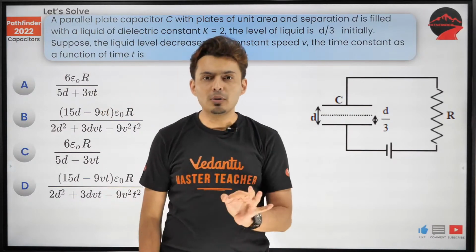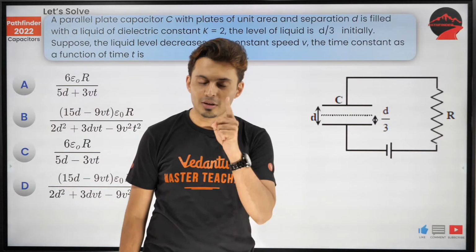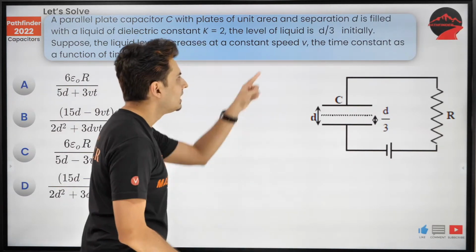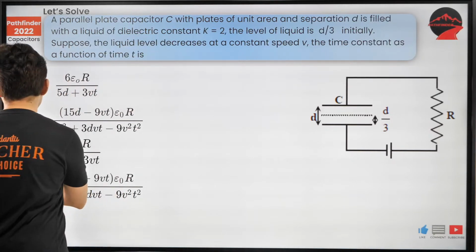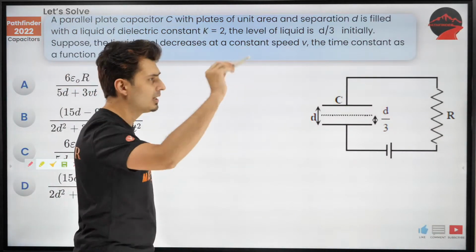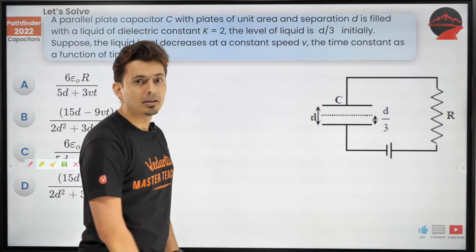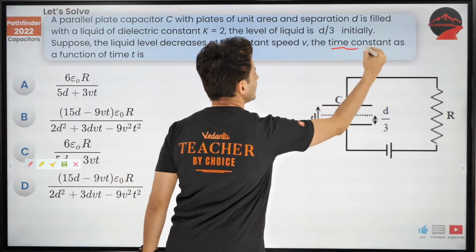Okay. Now I'll tell you what. It's not difficult. Trust me on this. You just need to think step by step. Time constant. What is the formula for time constant? Come on, my warriors. Think about it. You will see how I'm going to make it easy. Follow me. What is the formula for time constant?